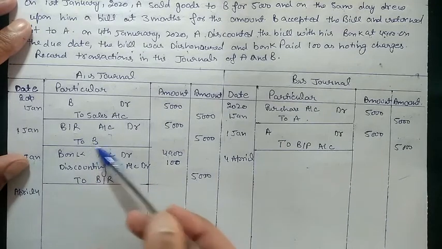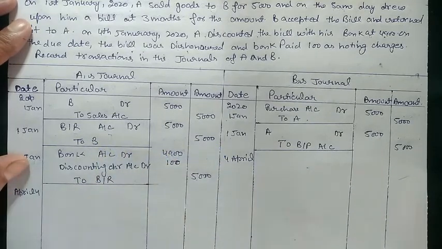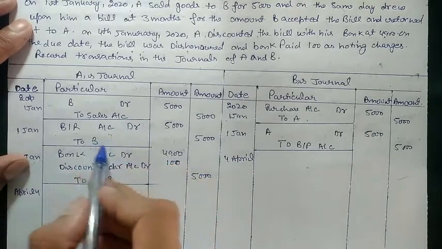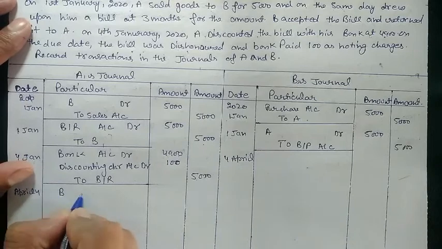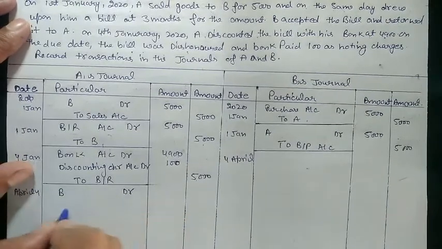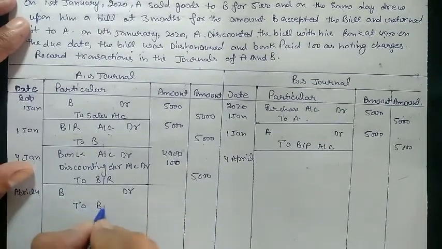A credited B by 5,000. So A need to regenerate B in his book. He scrapped B by receiving BR from him, but now he need to regenerate B in his book. So he will generate B account debit to bank.